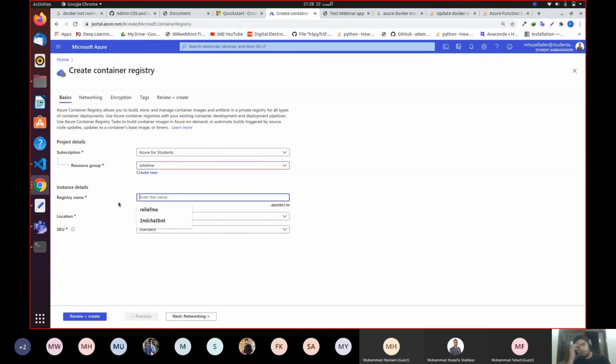So registry name. What are we going to call our registry name? What is a registry? A registry is basically a folder in which you are going to store your projects. Just think of it this way, like GitHub. GitHub is a folder in which you put your multiple projects. So this is similar to GitHub. This is a registry, a folder in which you can put multiple projects, multiple containers, and a container itself is a project.